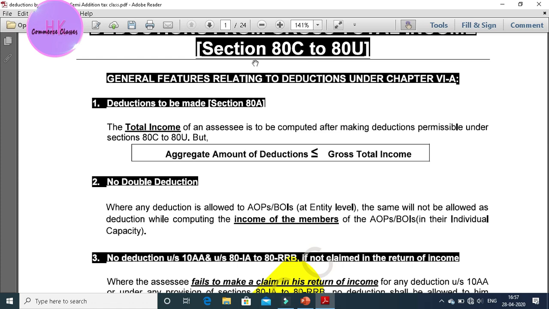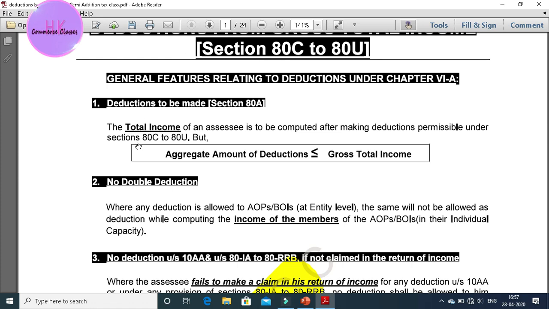The first thing, as I have already told you, is that the aggregate amount of deductions to be made under section 80A should be less than or equal to GTI. It cannot be more than GTI. The second is no double deduction.